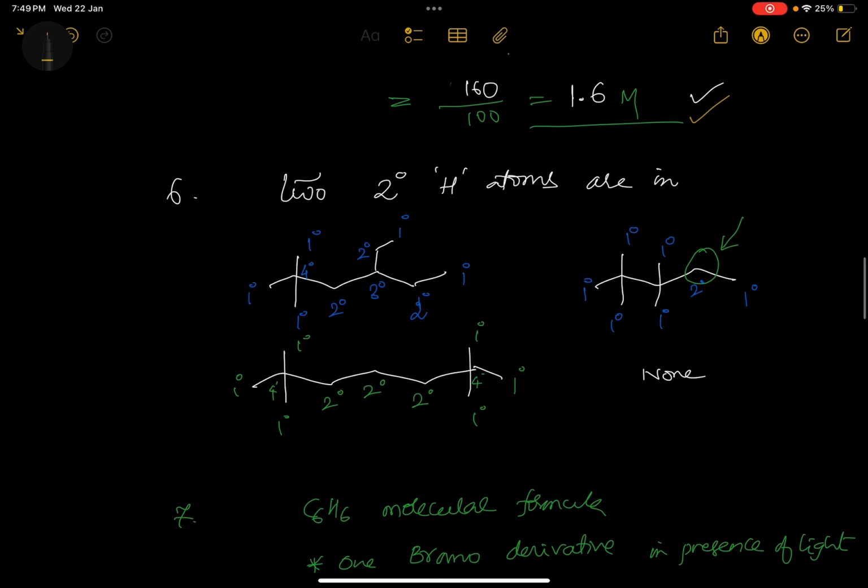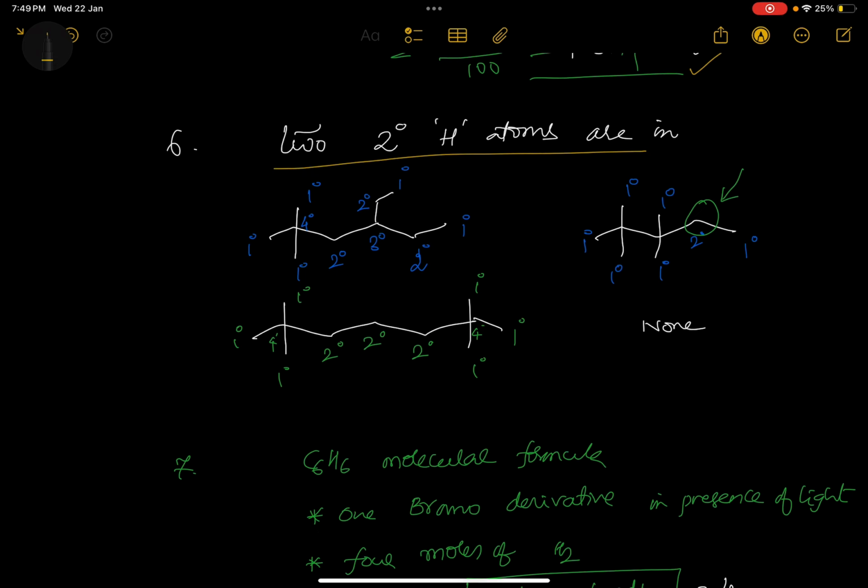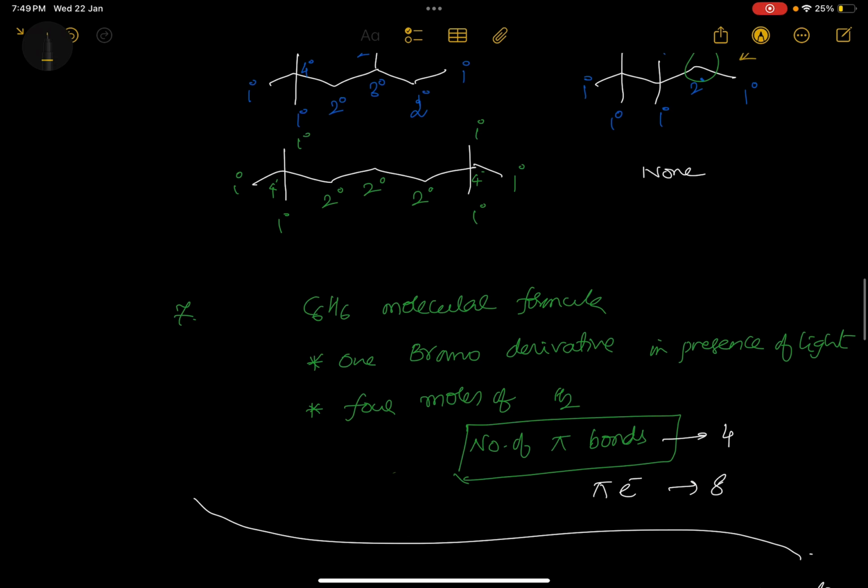Direct formula based question. Now, in which of the following there are two secondary hydrogen atoms? Almost all websites are saying this question properly. That means this is a regular question. You see, this is very simple. I mentioned here number of primary, secondary, tertiary, all types of hydrogen and carbon atoms. You need to check which contains two secondary hydrogen atoms, and this is that one. Very simple. Now you don't see these questions, you just see what type of questions they are asking.